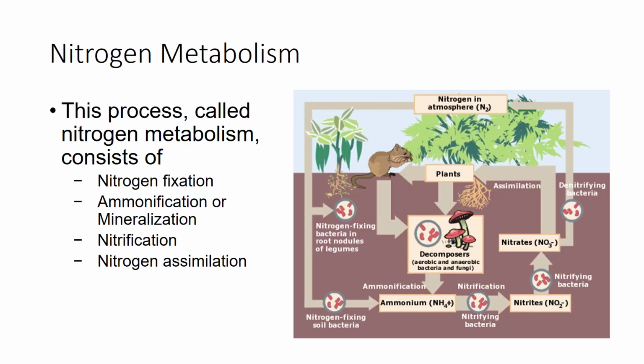I'm Dr. DeBusk, and in this video I'm going to discuss nitrogen metabolism. Nitrogen does not occur as a component of rock matrices, nor as a contaminant in rock. The most abundant source of nitrogen is the atmospheric gas N2. This nitrogen must be converted to chemically active forms. This process, called nitrogen metabolism, consists of nitrogen fixation, mineralization, nitrification, and nitrogen assimilation.